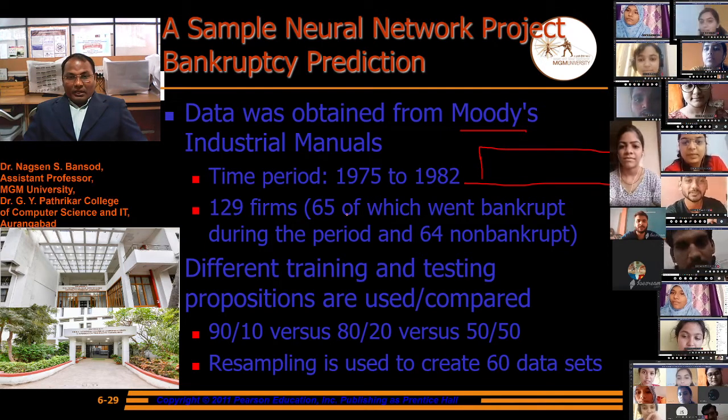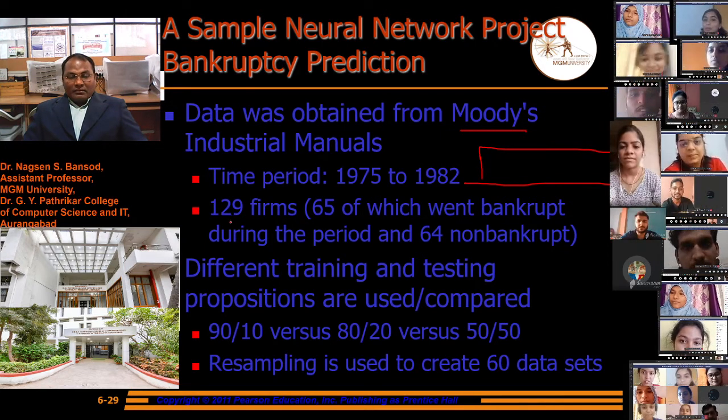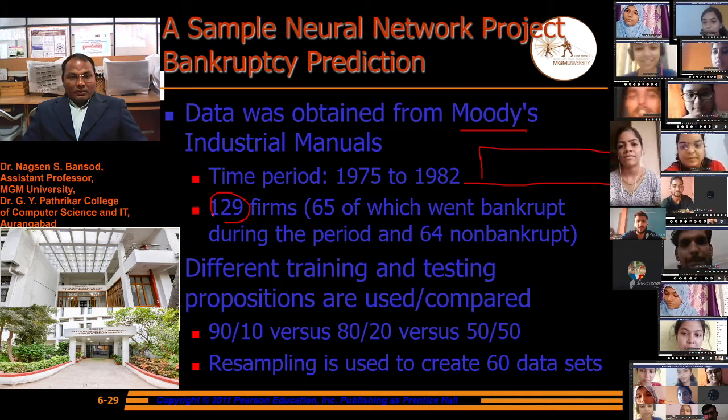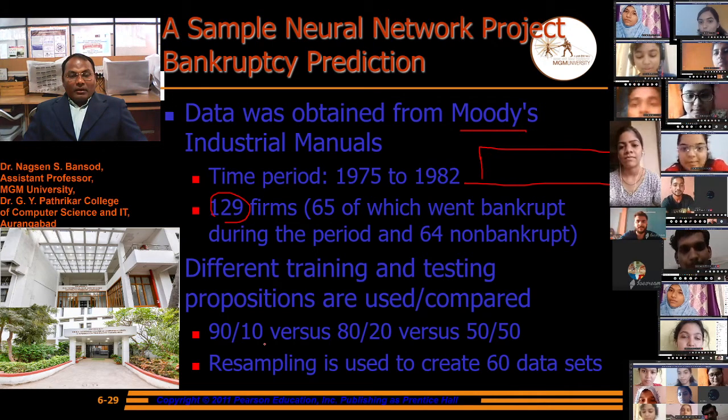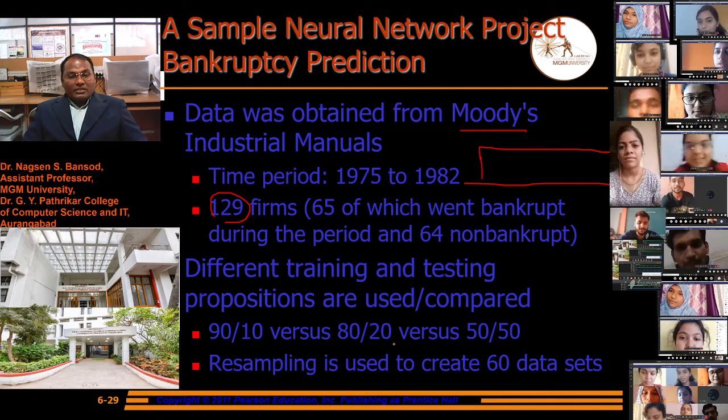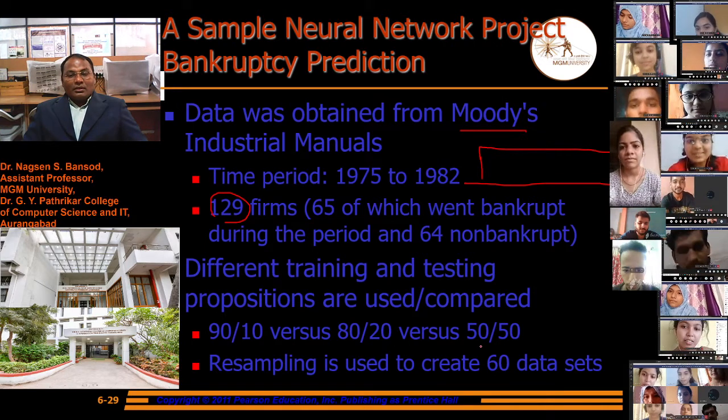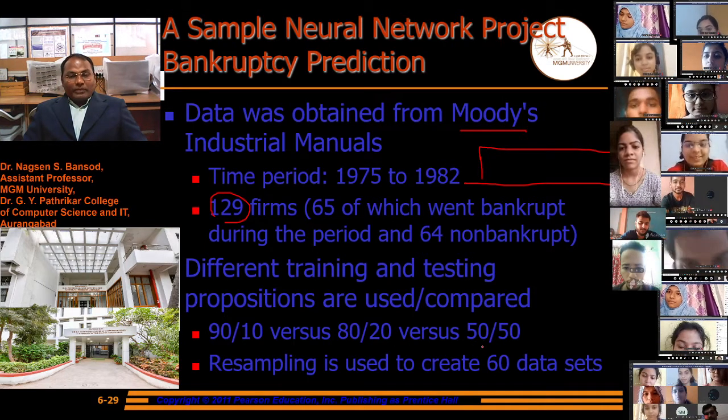From these 129 firms, 90 versus 10 percent, 80 versus 20 percent, and 50 by 50.